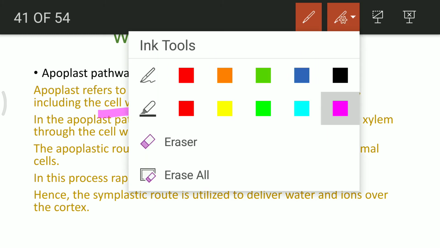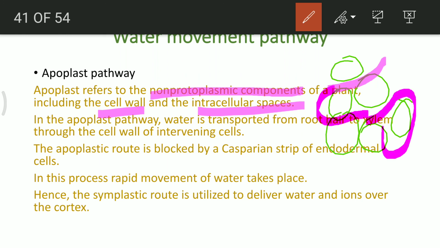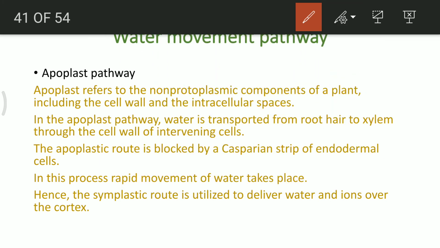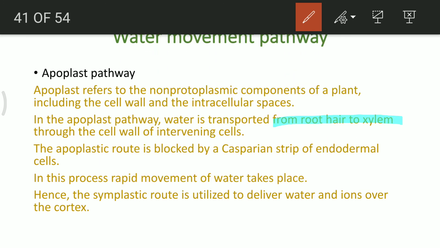What are intercellular spaces? If you see the structure, suppose these are a few cells which I have tried to make. Intercellular spaces means these areas which are outside the two cells. Anyways, in the apoplastic pathway, water is transported from the root hair to the xylem through the cell walls of intervening cells, and as soon as it reaches the Casparian strip in the endodermis, it follows the symplastic pathway.